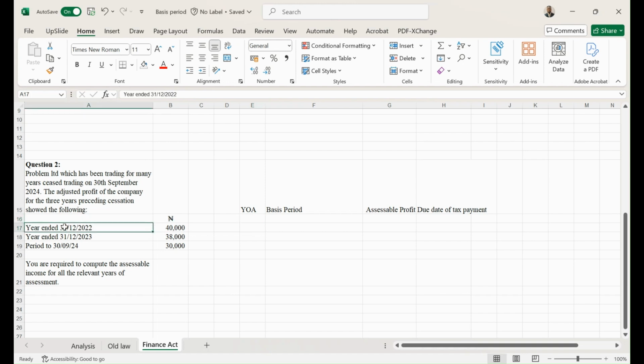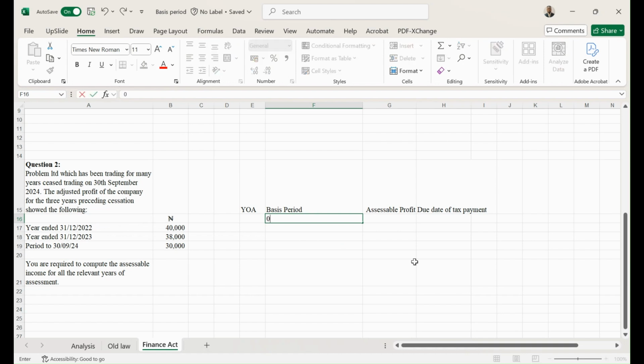So the company uses December. Since the company uses December, this is going to be from 1st January 2022 to 31st December 2022. The next one is going to be from 1st January 2023 to 31st December 2023.